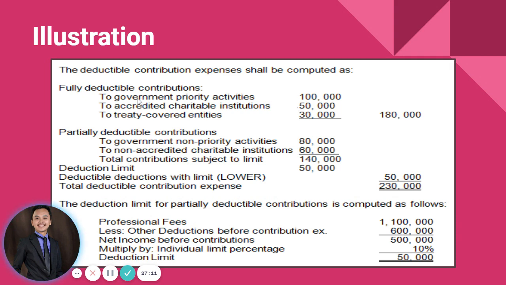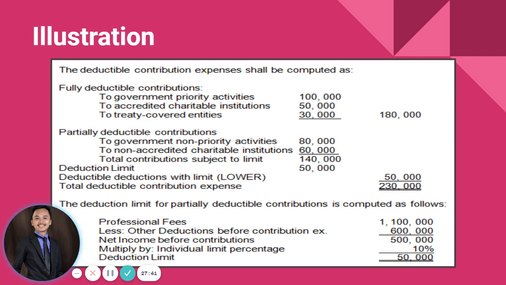So we have government priority activities for 100,000, those donations made to accredited charitable institutions, those donations made to treaty covered entities. So we have deductible in full totaling 180,000. Since it is deductible in full, the entire amount will be deducted. Okay? And then we also have the partially deductible contributions.